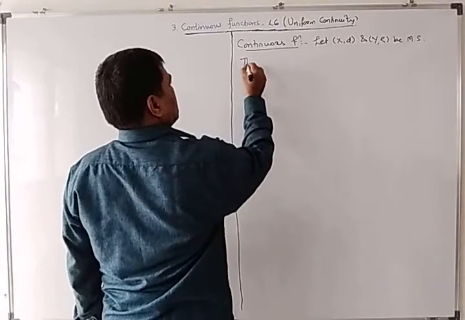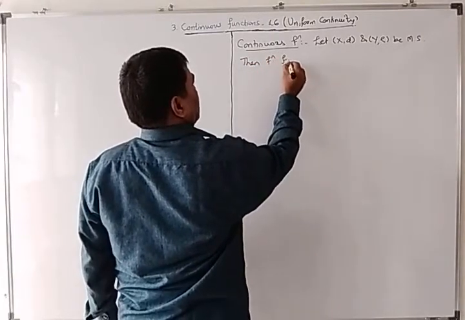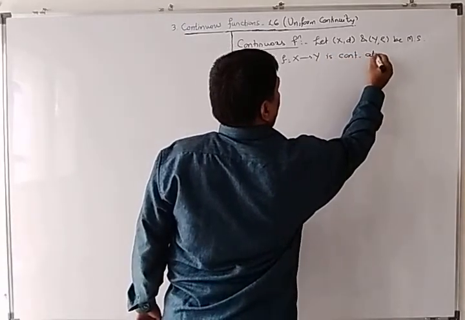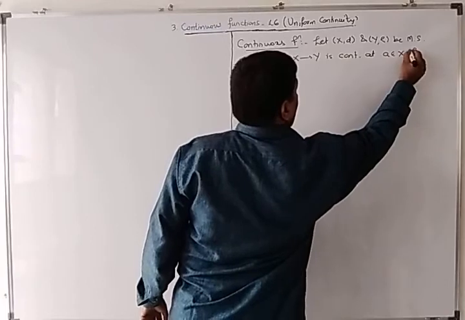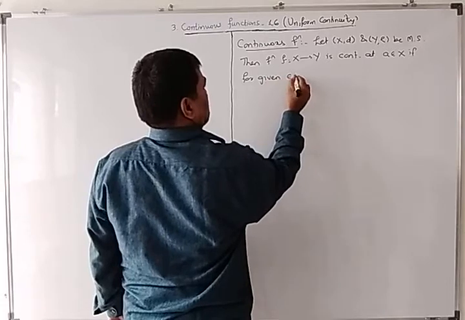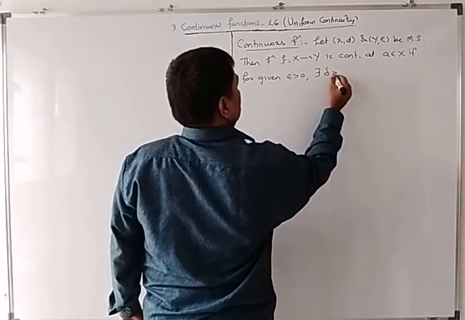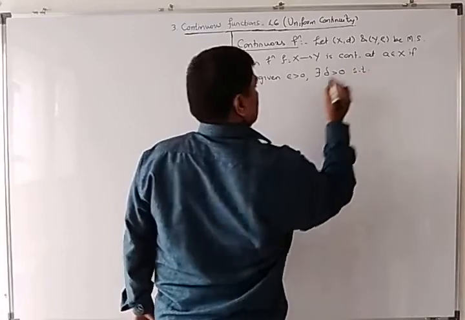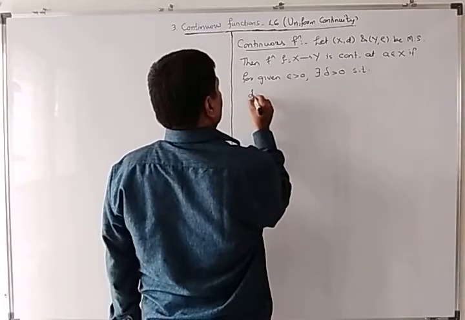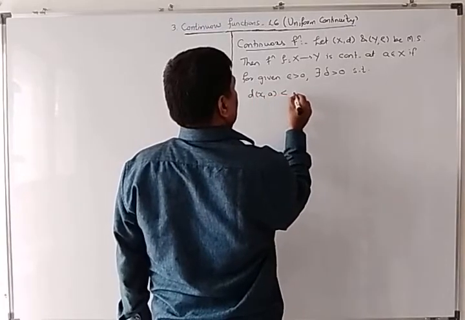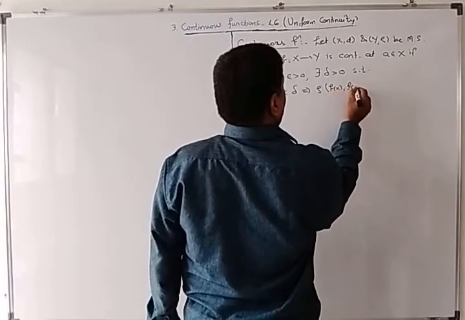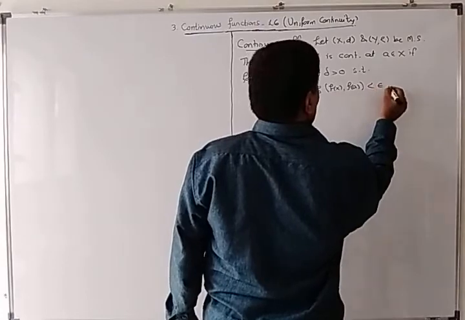Then a function f from X to Y is continuous at a belongs to X if for given epsilon greater than 0 there exists delta greater than 0 such that d(x, a) less than delta implies rho(f(x), f(a)) less than epsilon.